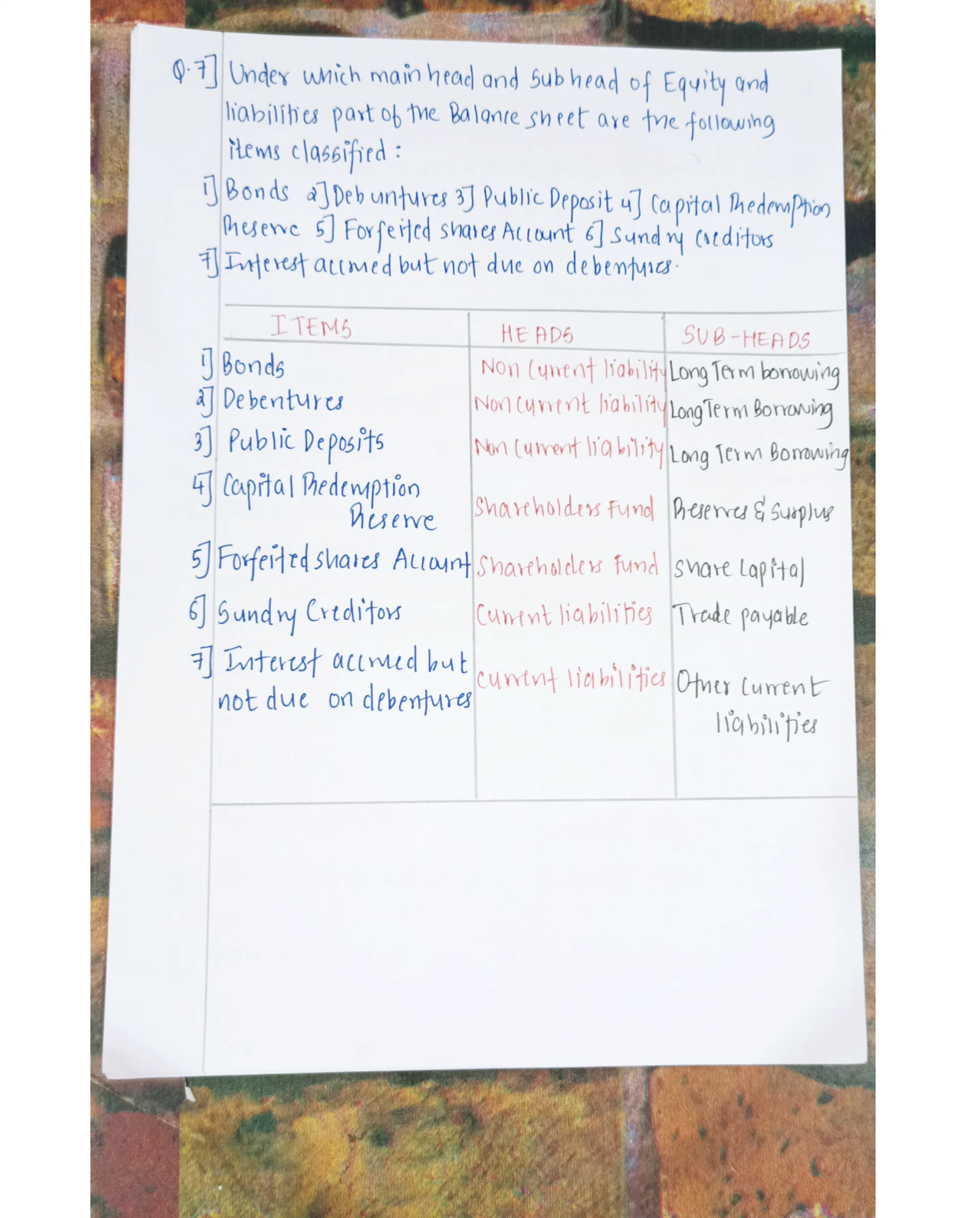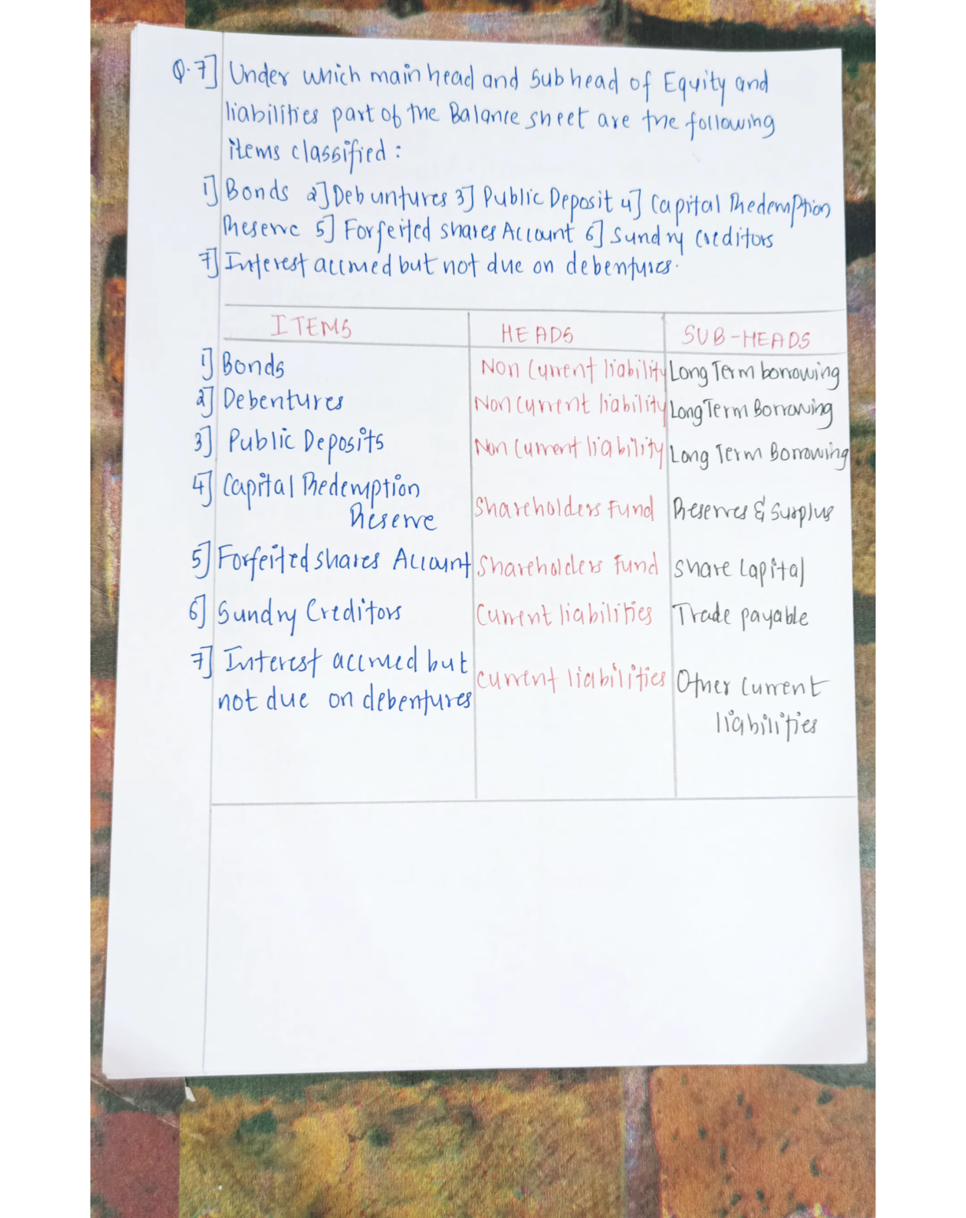Under which main head and subhead of equities and liabilities part of the balance sheet the following items are classified? One of the most important things for theory questions is to read the question twice. You should understand what the question is asking you for. So in this question we need to identify the main head as well as the subhead under which the following items appear. So first is bond.